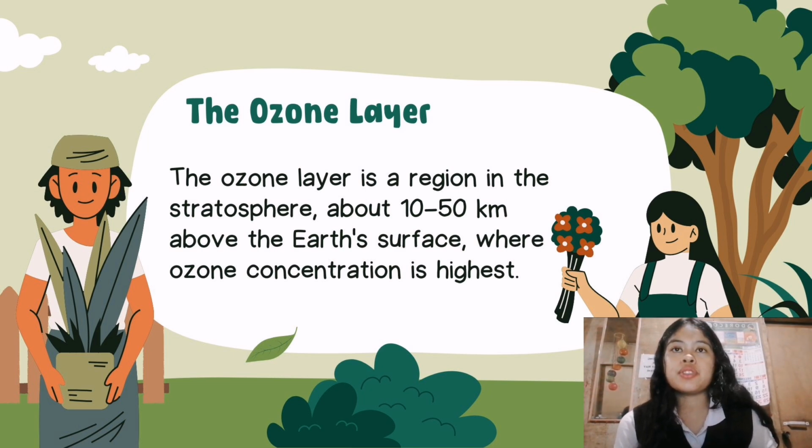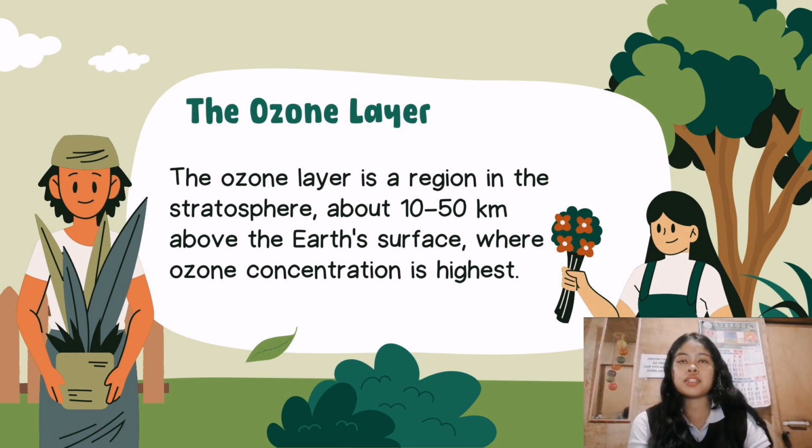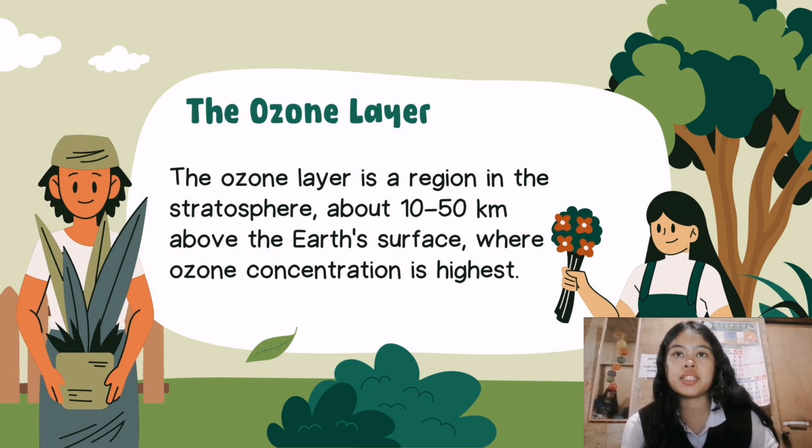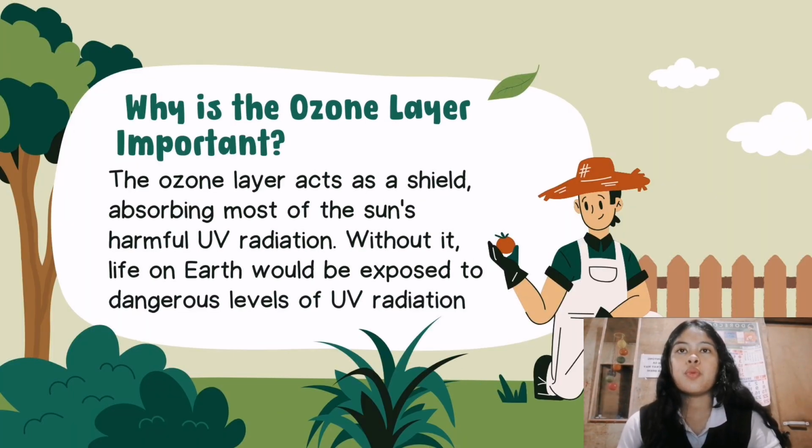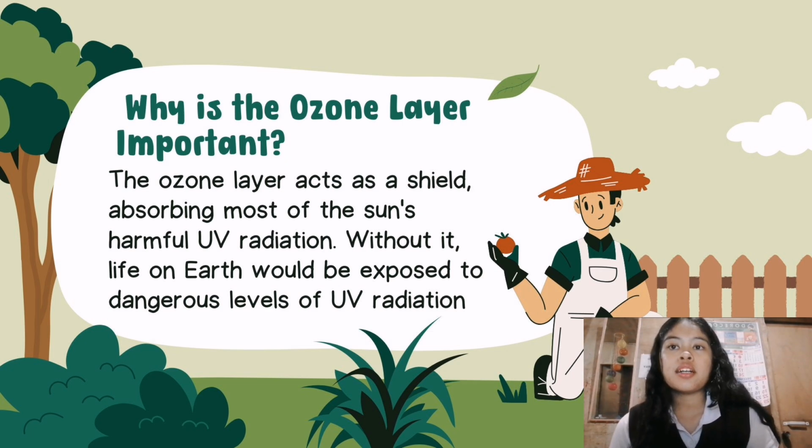So next is the ozone layer. The ozone layer is a region in the stratosphere about 10 to 50 km above the Earth's surface where ozone concentration is highest. Next is, why is the ozone layer important? The ozone layer acts as a shield absorbing most of the sun's harmful UV radiation. Without it, life on Earth would be exposed to dangerous levels of UV radiation. So, as I've said earlier, the ozone layer is our protection from the sun.